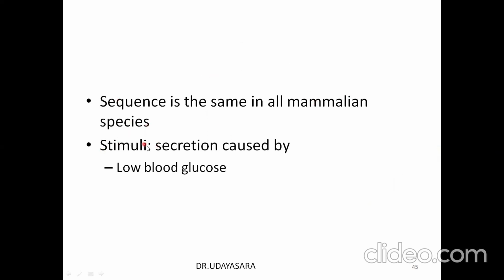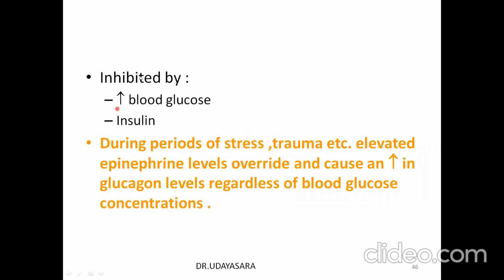And the stimulus here is that whenever there is a low blood glucose level, glucagon is increased. It is inhibited by increased blood glucose level and insulin. And during a period of stress or trauma, the elevated epinephrine level will override and cause an increase in the glucagon level regardless of the blood glucose concentration.